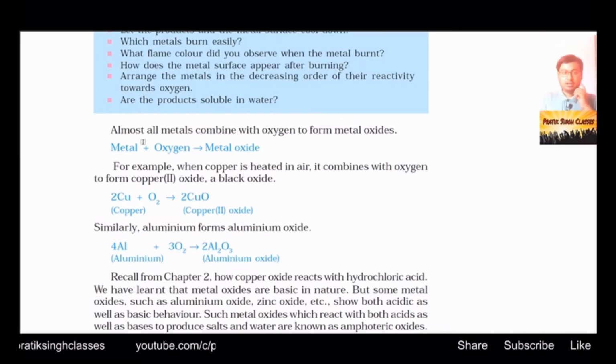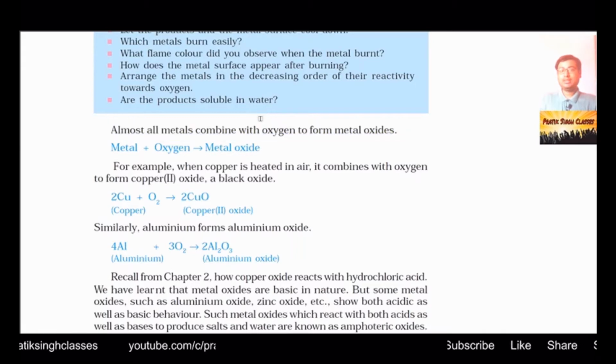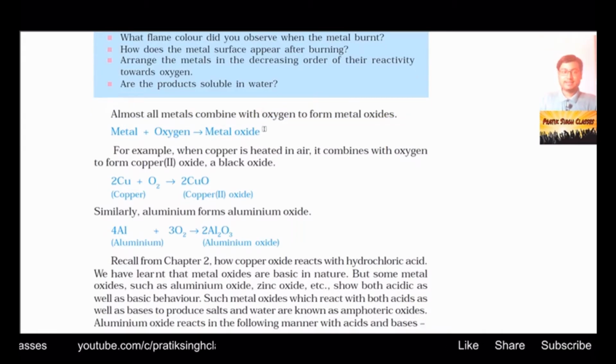Almost all metals combine with oxygen to form metal oxides. See here, at the beginning itself the word almost is given. That means not every metal reacts with oxygen, fast or mildly. But most of the metals around us react with oxygen and form metallic oxides. As given here, metal plus oxygen makes metallic oxide.